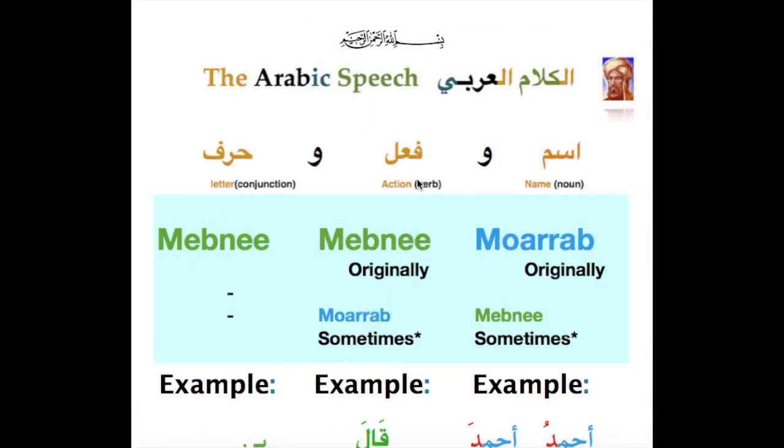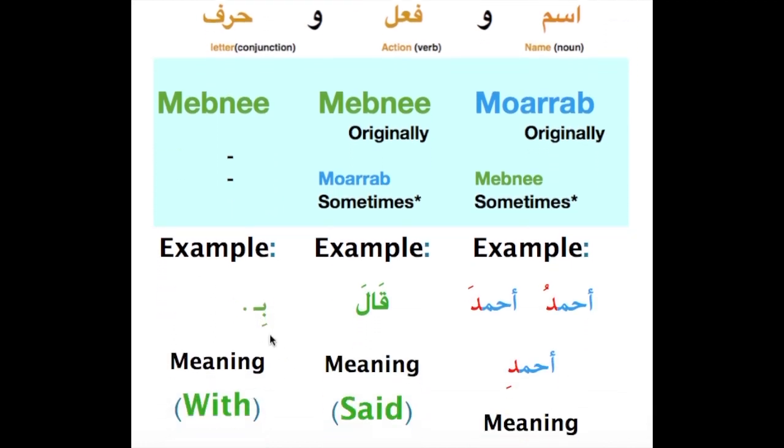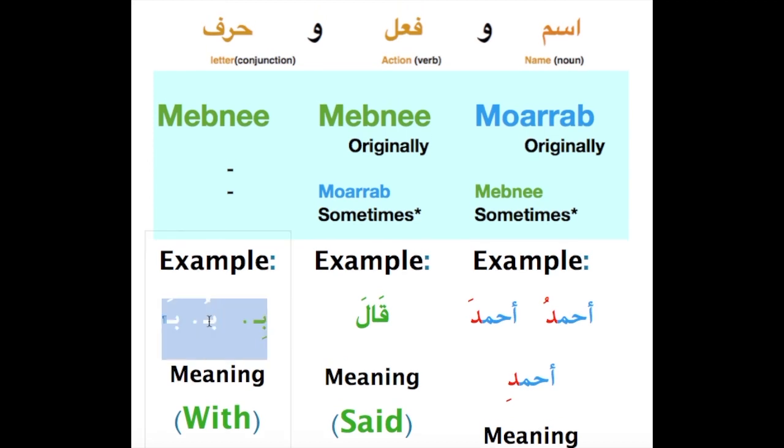For example, what I mean when I say harf will always be Mabni, will never be Mu'rab, is that bi, which means with, will always be bi. It will never be something else like bu or ba, as I show here. Those don't exist as a meaningful letter. It will always be bi, which means with. Now also you have qala as an example of a verb, or an action, fi'l. Qala will always be qala because it's Mabni, and it means said.